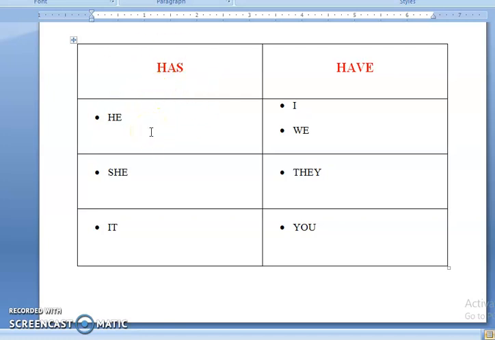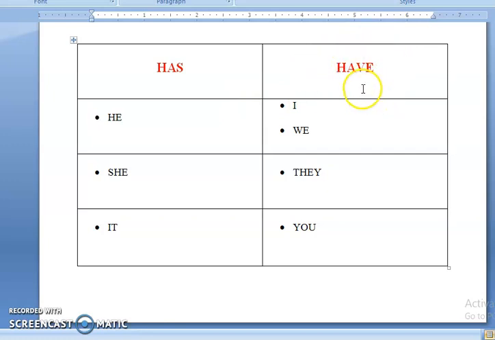Okay, now suppose he is not written, and instead of he a boy's name is written, like Ravi, then has will be used with that too. If we are talking about one person, one boy or one girl, for example instead of she, Reena is written, then it is only one person, one girl. So there also we will use has.